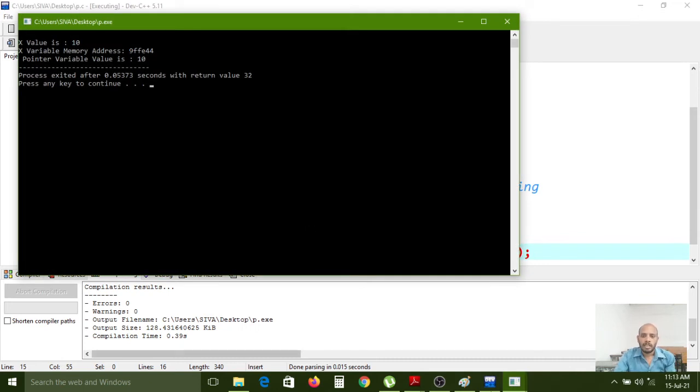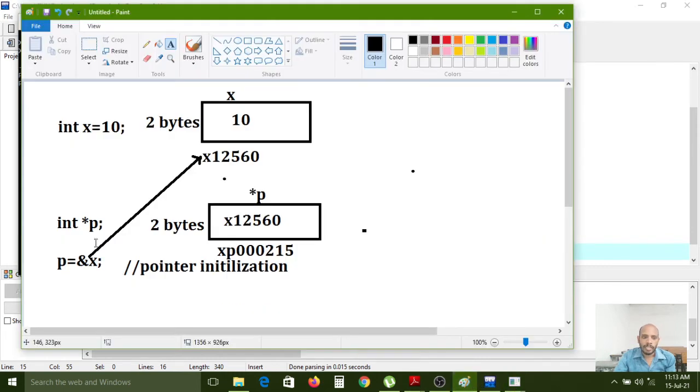10. Actually, if you write the statement like this, the memory address is created like this now. So the normal variable is pointing to the value 10. And here the pointer variable is pointing to this memory address, because we have assigned the X variable, before that we use the address operator to point to the X variable memory address.